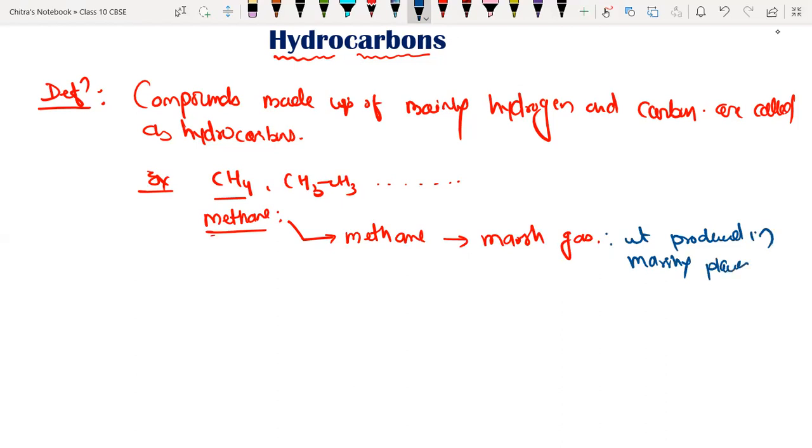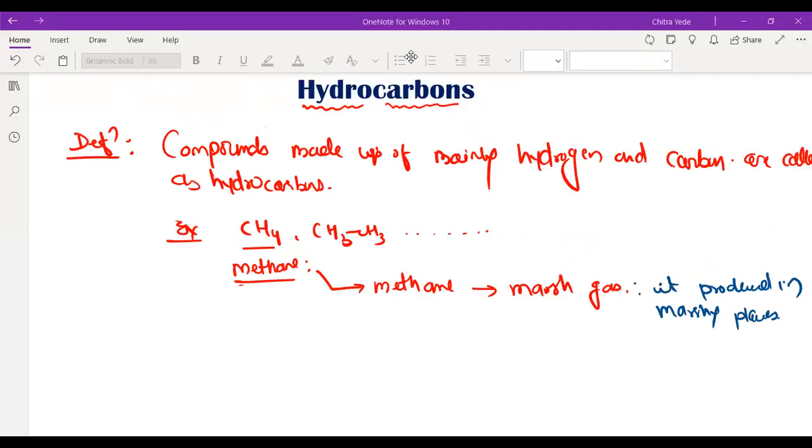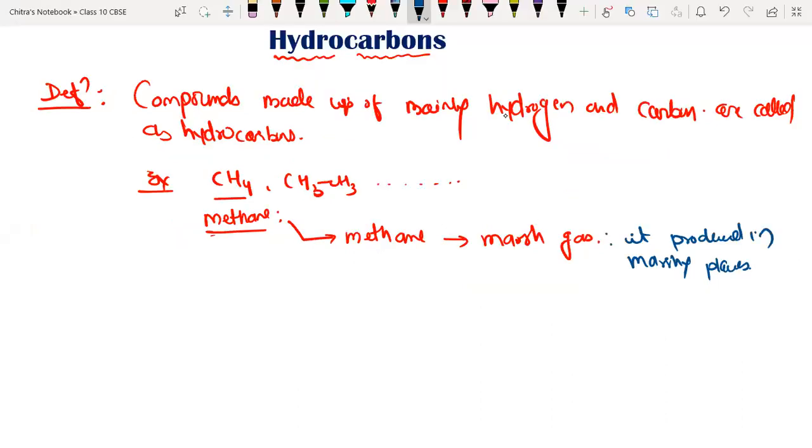Marshy means what in Hindi we call daldal area, where most of the compounds undergo decay and decomposition, and during the process methane gas is formed. That methane gas is produced in marshy places. That's why it is also called marsh gas. Understood that point?